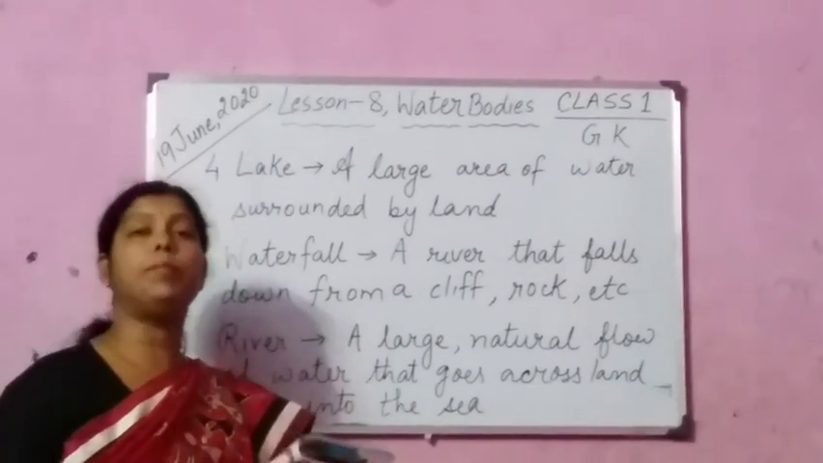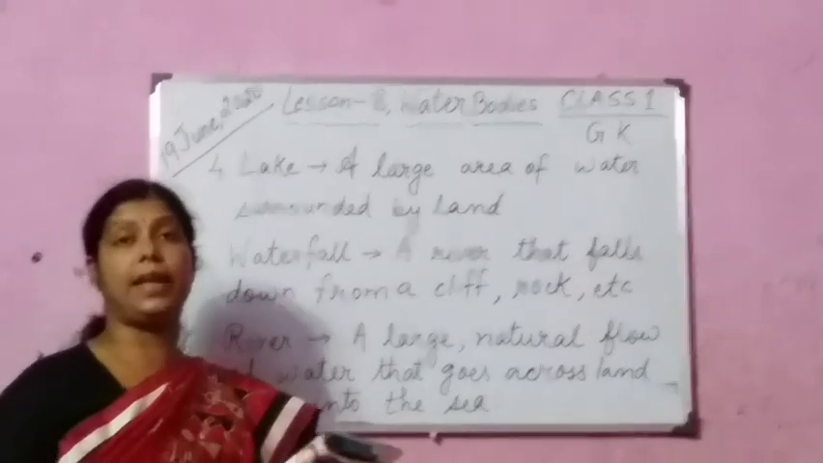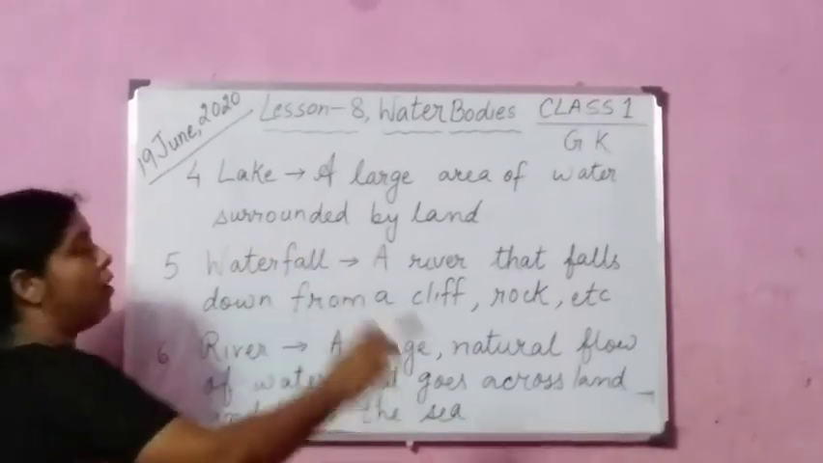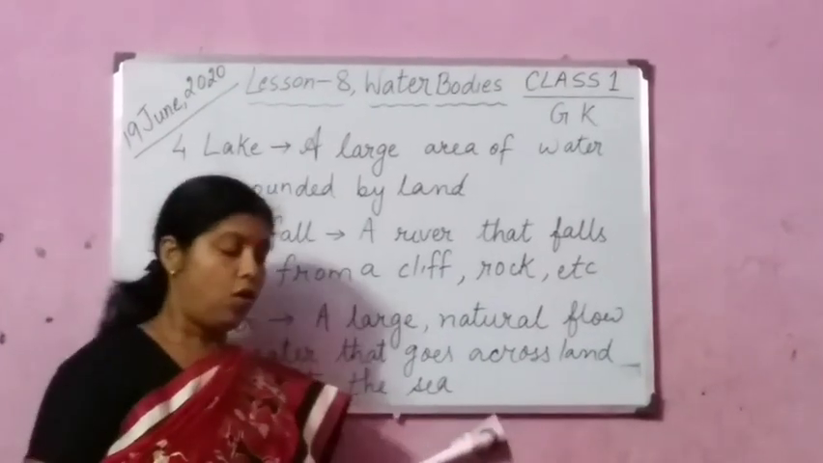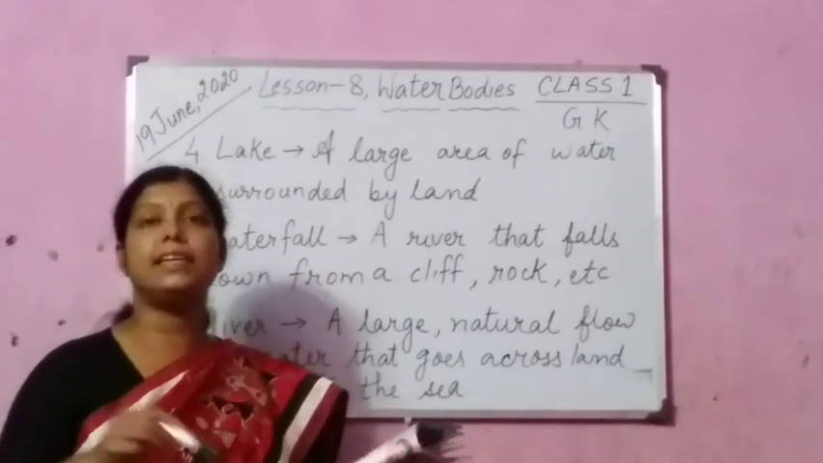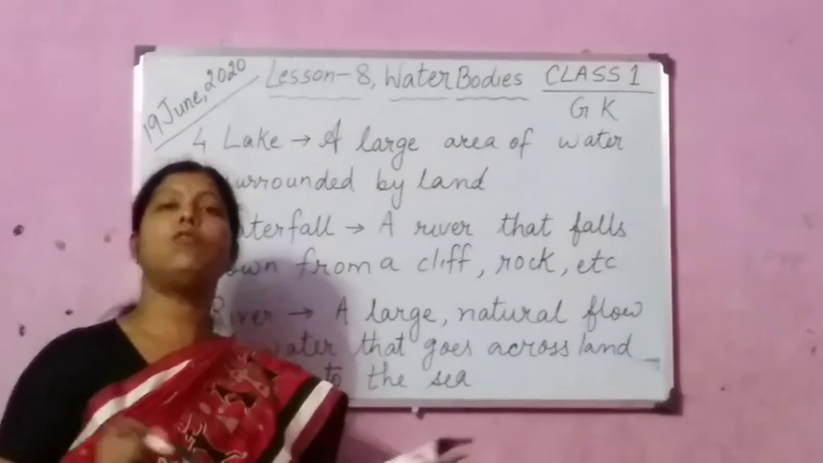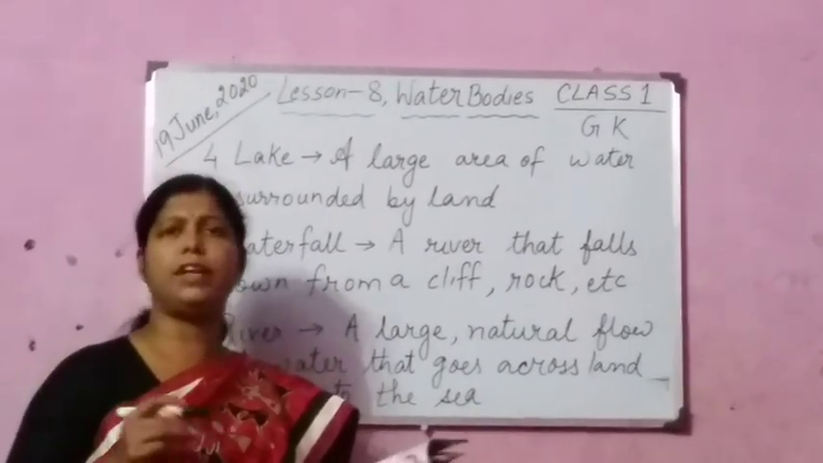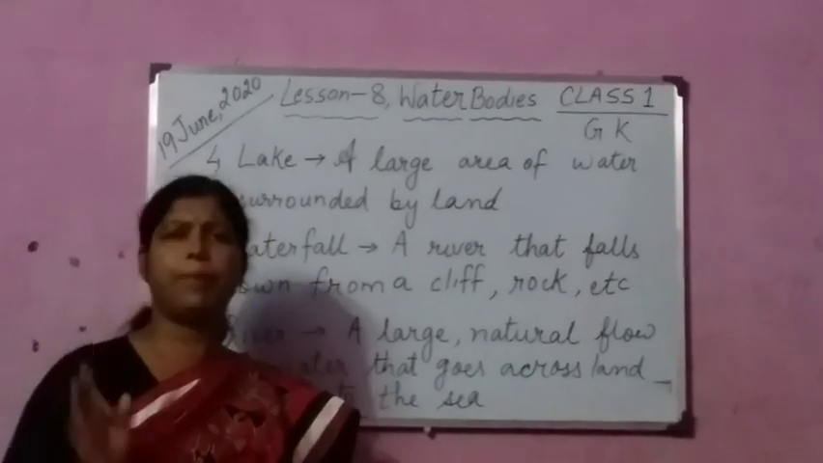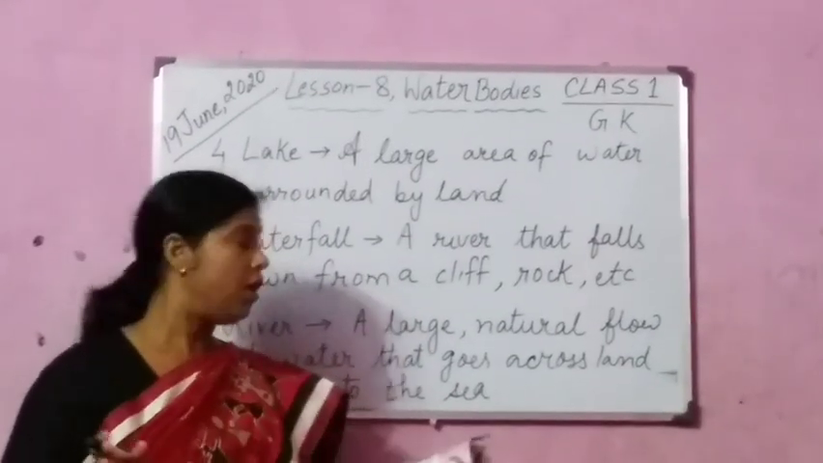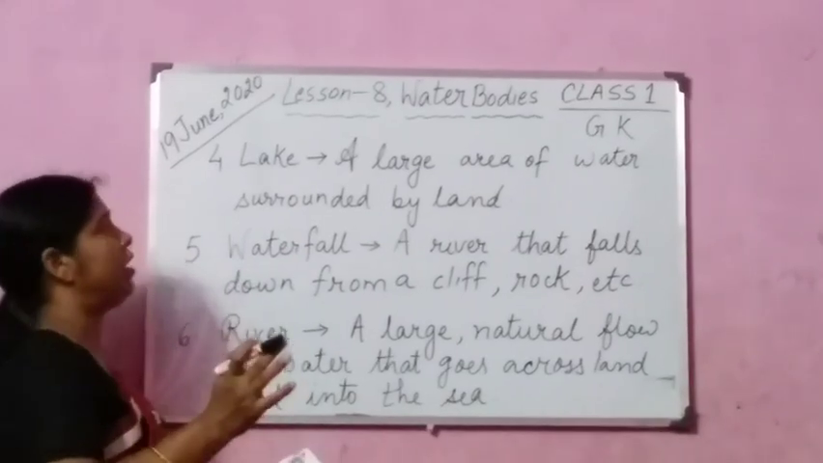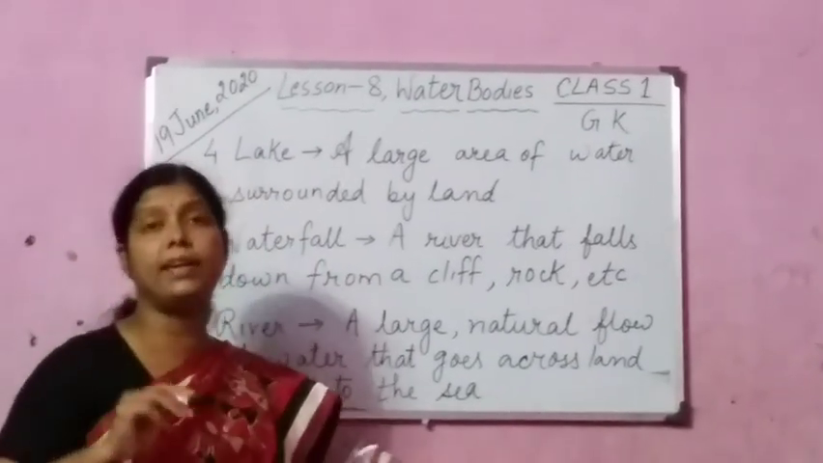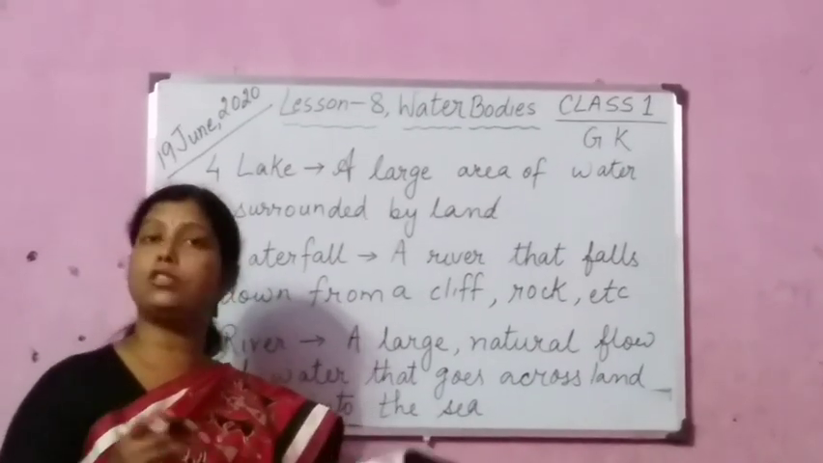Children, you see now number 4. Number 4 is lake. Now what is a lake? A large area of water surrounded by land. You see, on all the sides you will see land is there. It is surrounded by land. It is not a very huge body of water, but it is a big body of water you can say. It is a large area of water surrounded by land. On all the sides you will see land is there. Sometimes lakes are also very big.